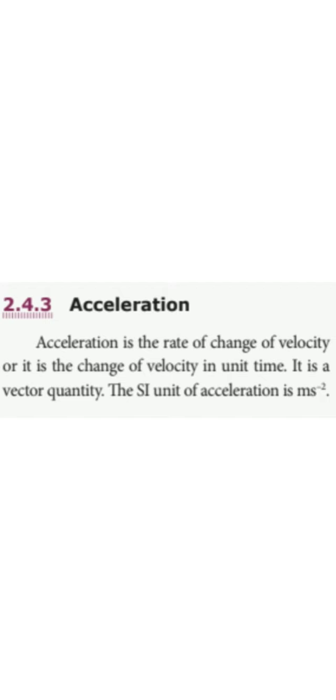Now we come to acceleration. Acceleration is the rate of change of velocity, or the change of velocity in unit time. That means acceleration is change in velocity by time taken, while velocity is displacement by time taken. It is a vector quantity. So speed is a scalar quantity, velocity is a vector quantity, and acceleration is also a vector quantity. The SI unit of acceleration is meter per second square, that is m s power minus 2.